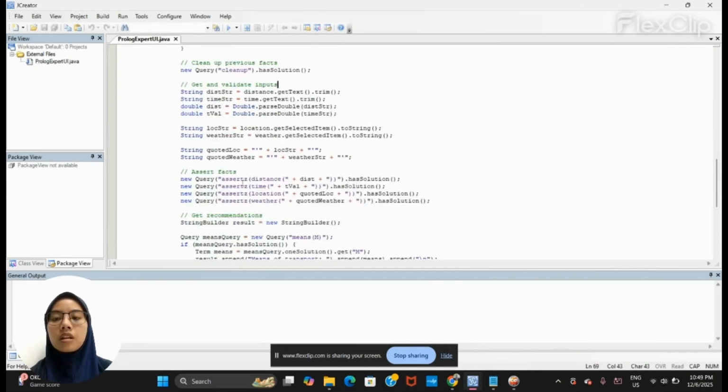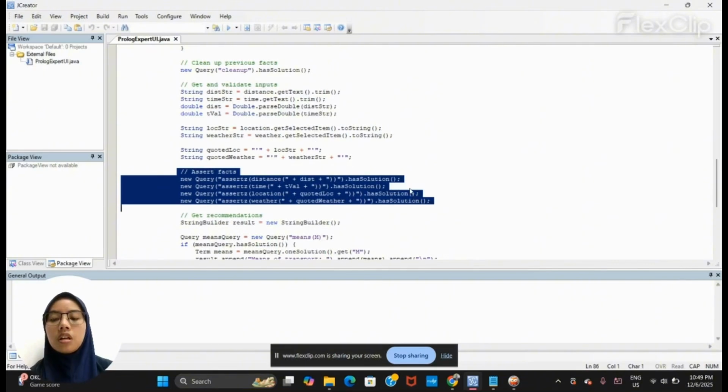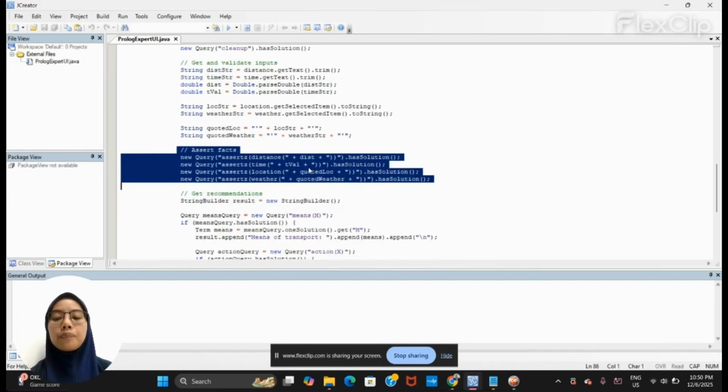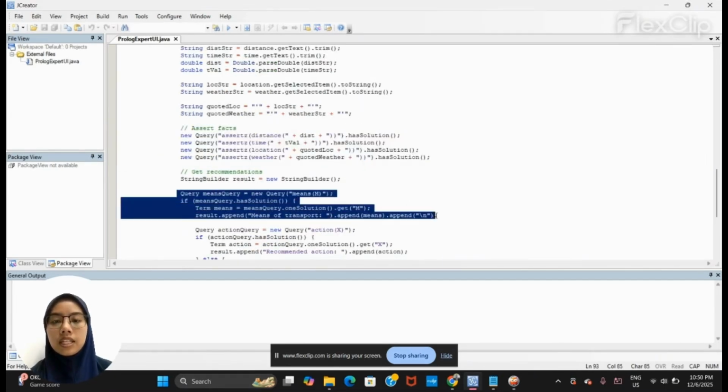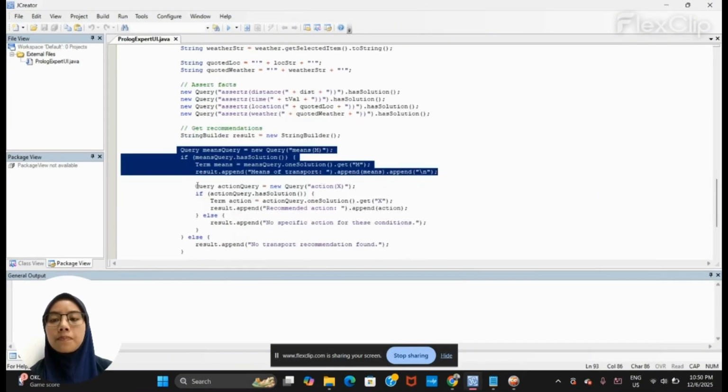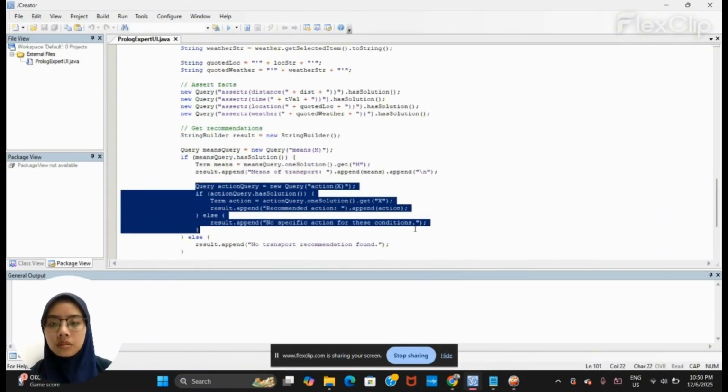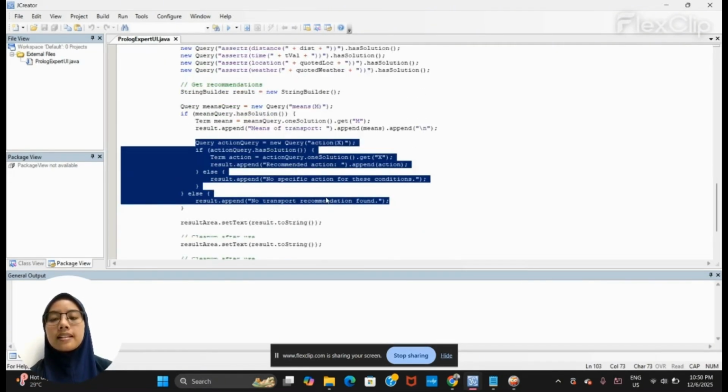And so this rule is, after the user enters their travel information, such as distance, time, location, and weather, this part of the code takes those values and inserts them into the Prolog knowledge base. We do this using assert, which is a Prolog command that adds a new fact dynamically at runtime. And this rule checks whether the system suggests driving or walking. And this rule fetches the recommended action like walk or take a taxi.